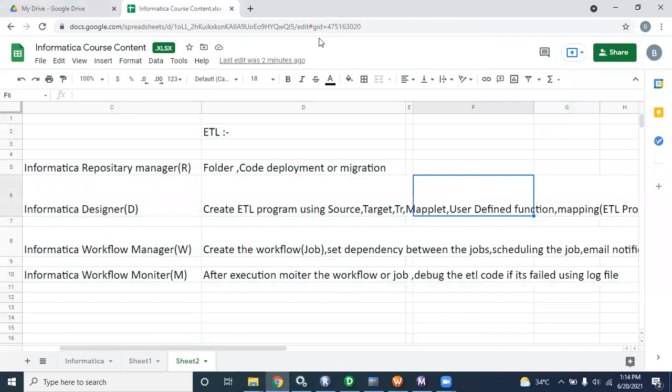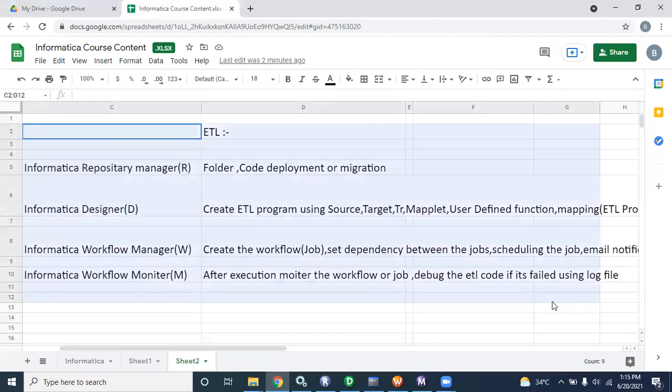Okay, one more thing. I need to update this so that I can go through it once again. Okay, I already shared all the videos through Google Drive. You can check in the batch 4 PM folder in Google Drive. Each and every video will be there. Okay. If you have any doubt, just let me know. Else we will disconnect.